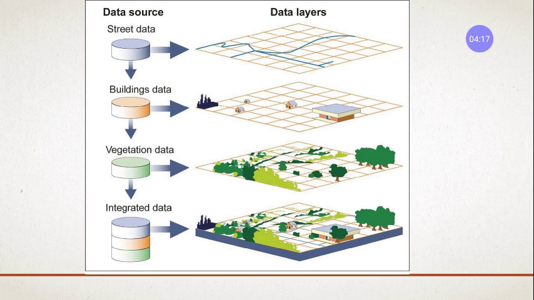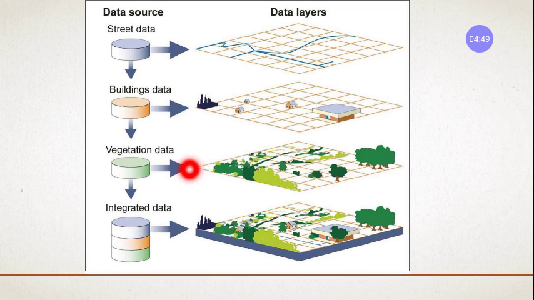In the first case, right? In the second case, you have the data of the buildings: how many factories are there, how many large scale factories, how many small scale industries are there. How many bungalows are there, how many apartments, how many small buildings are there. So all that information is also there with you. So you have vegetation data: how many trees are being grown, what type of trees are there. So all this data is there with you, right?